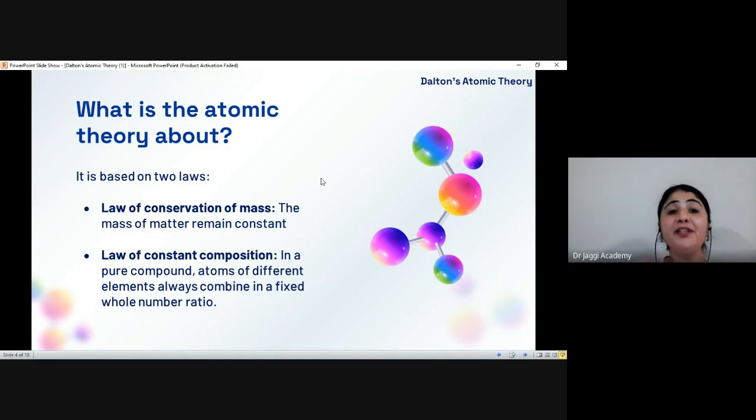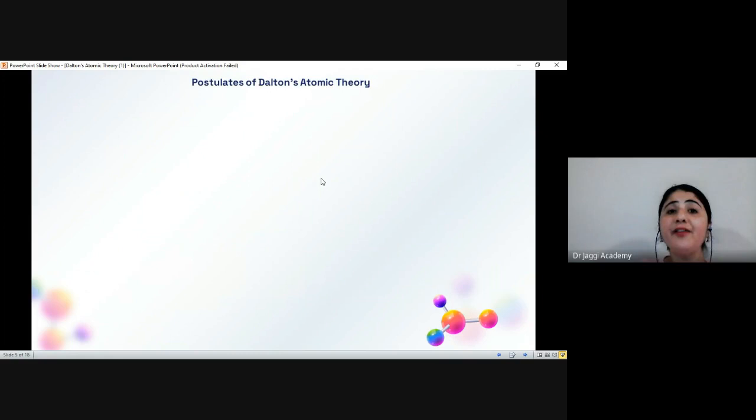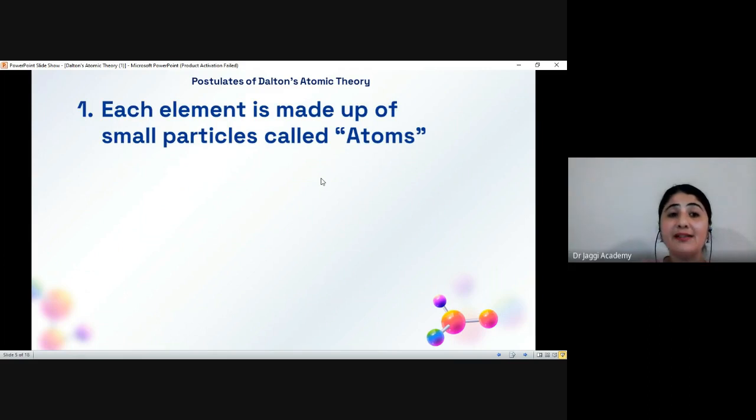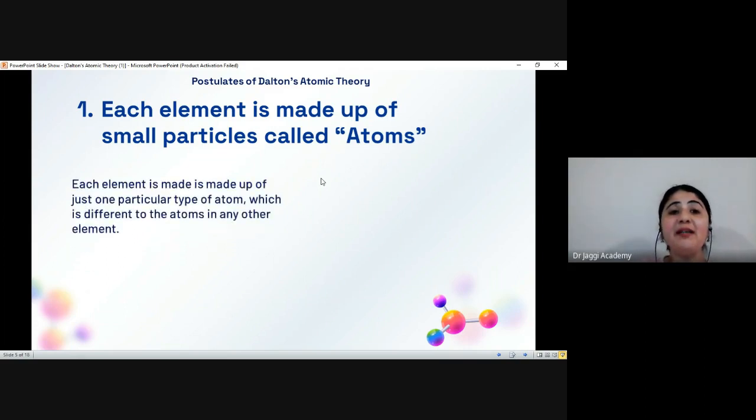On the basis of these two laws, Dalton explained atomic theory, which is known as the Dalton atomic theory, and he made different postulates of this theory. The first postulate is that each element is made up of small particles known as atoms. Each element is made up of just one particular type of atom, which is different from the atoms of other elements.